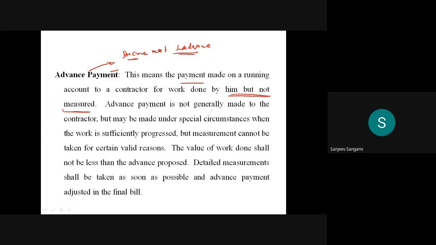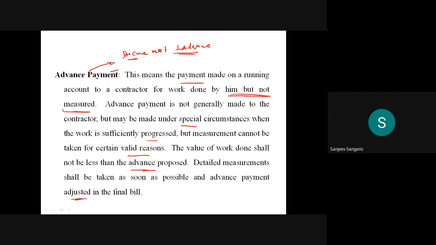An advance payment is not generally made to the contractor, but maybe under special circumstances when the work is sufficiently progressed but measurement cannot be taken for certain valid reasons. The value of work done shall not be less than the advance proposed. The detailed measurements will be taken as soon as possible and the advance payment adjusted in the final bill.